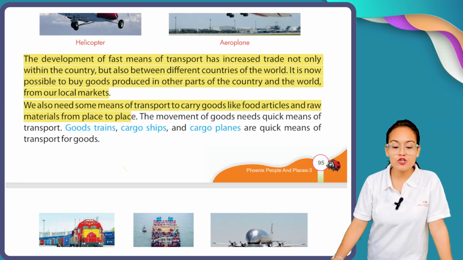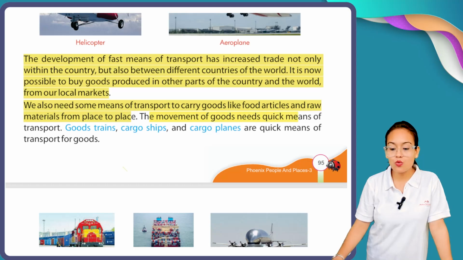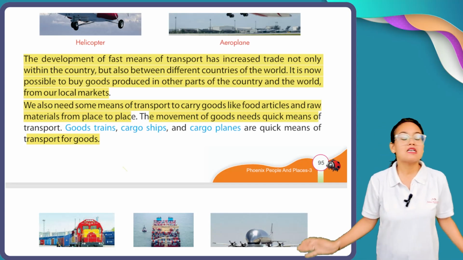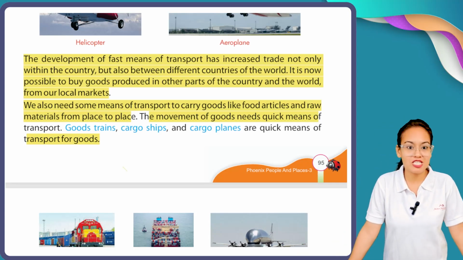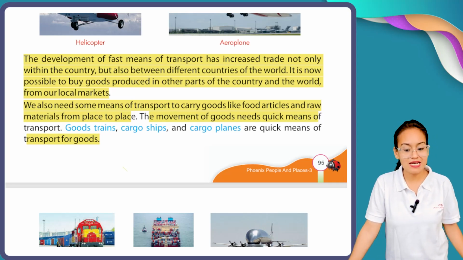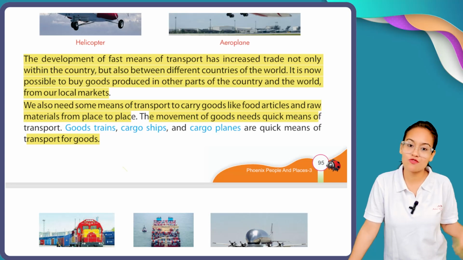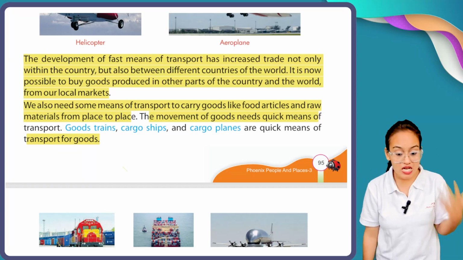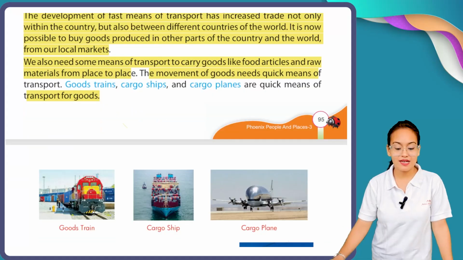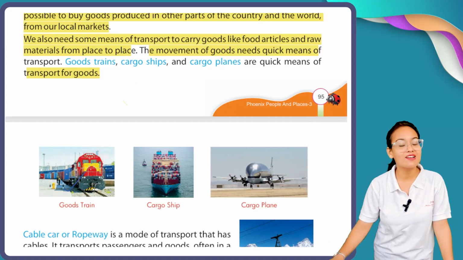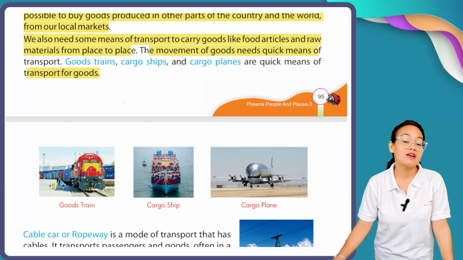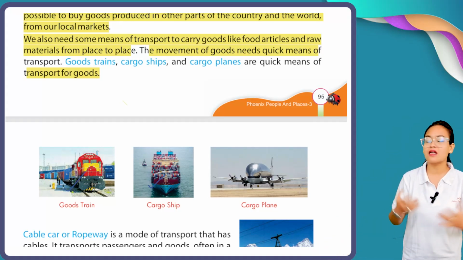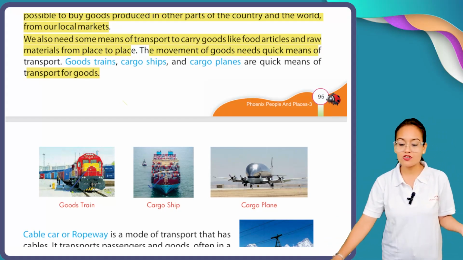Okay, the movement of goods needs quick means of transport. Goods trains, cargo ships, and cargo planes are quick means of transport for goods. Now see, sometimes we need quick means of transport for the movement of these goods from one place to another. And now what are the quick means of transportation of goods? Here you can see goods train, cargo ships, and cargo planes. Here you can see this is your goods train carrying goods. This is your cargo ship carrying oil, carrying large containers. Okay, and this is your cargo plane.